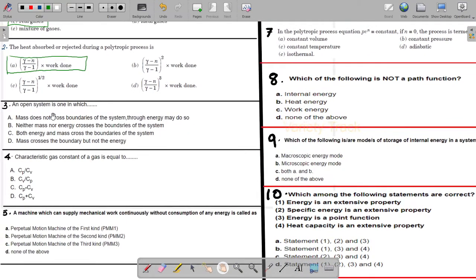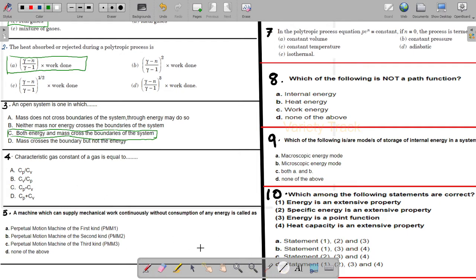Third one, an open system is one in which mass does not cross the boundaries of the system though energy may do. This is wrong. Neither mass nor energy crosses the boundaries of the system. This is also wrong. Both energy and mass cross the boundary. So this is the correct answer, that an open system is one in which both energy and mass cross the boundary of the system.